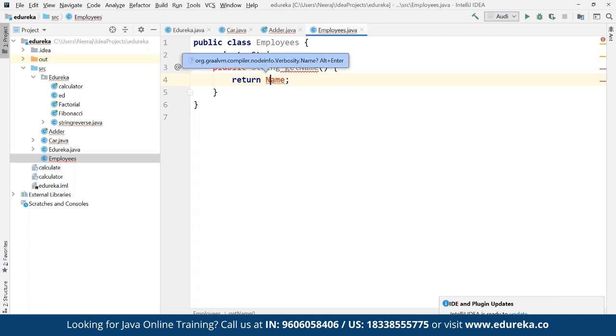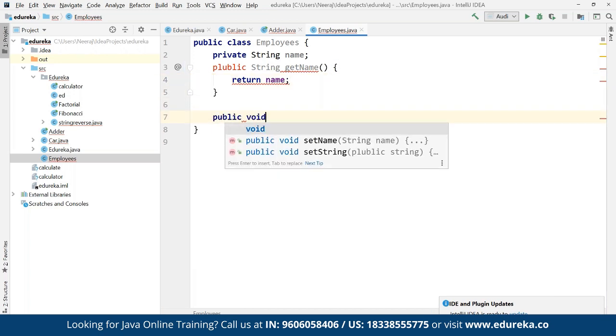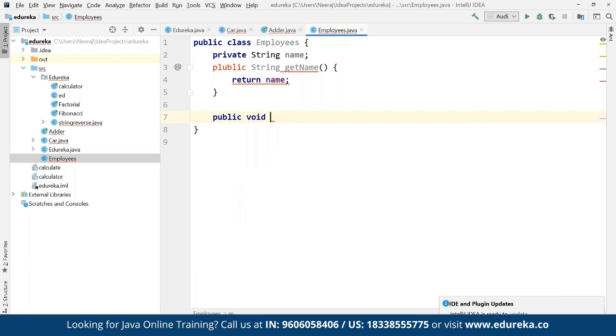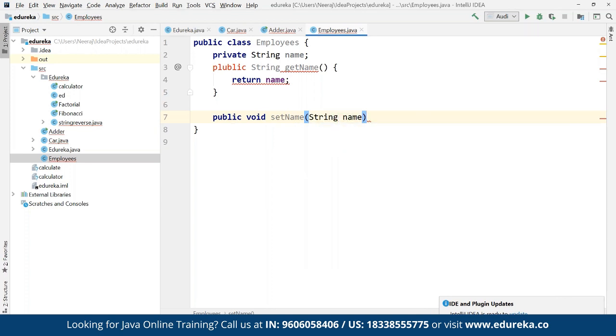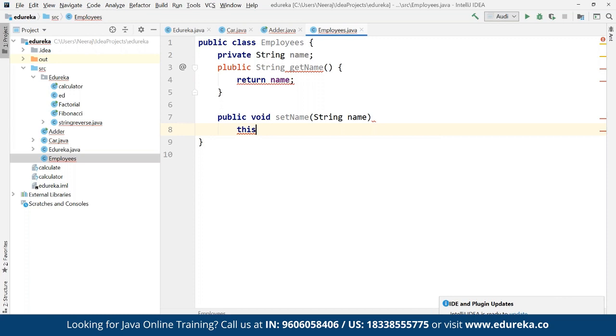Now, since we defined name in lowercase, we can keep this in lowercase itself. So here we are going to return name, and then we can create another public void method. Let's not declare this as a main method. Here we can define this as setName, and then we define the string value for name. In here we define this.name equals name.